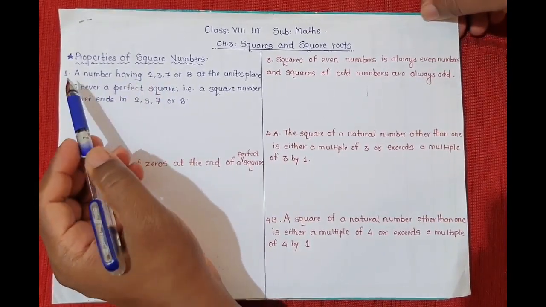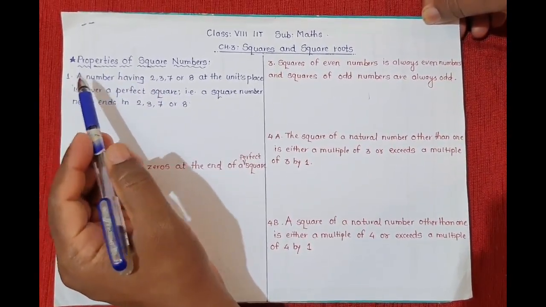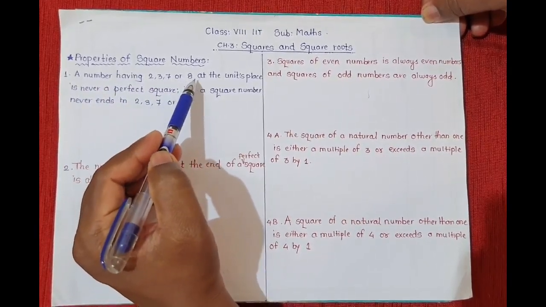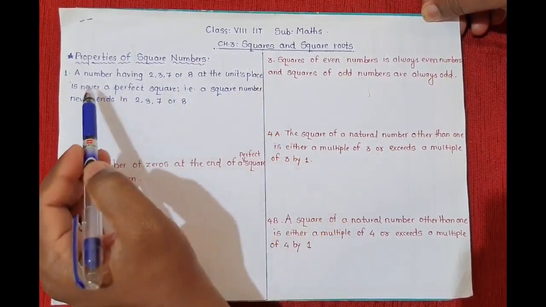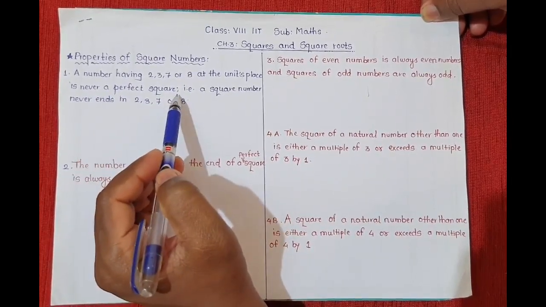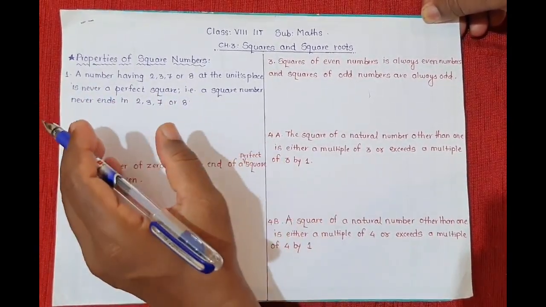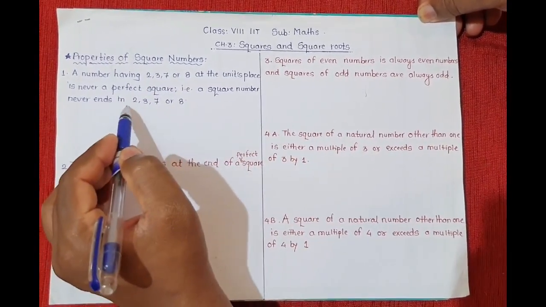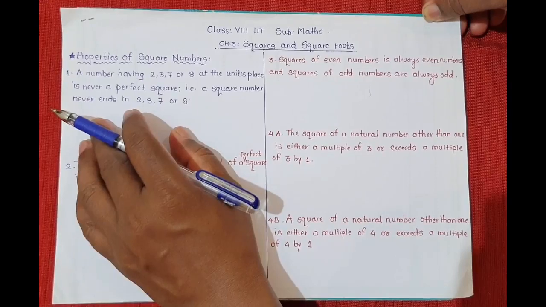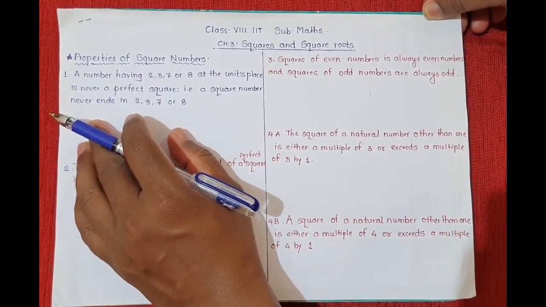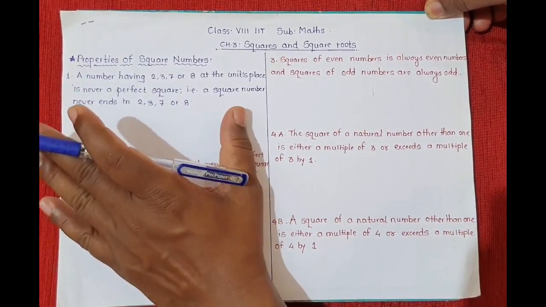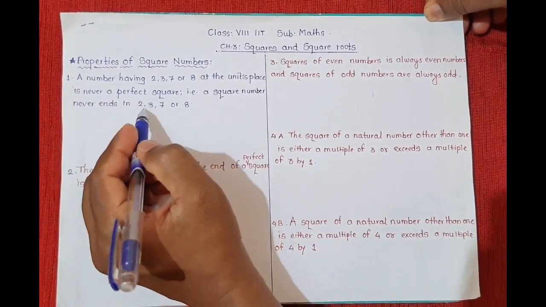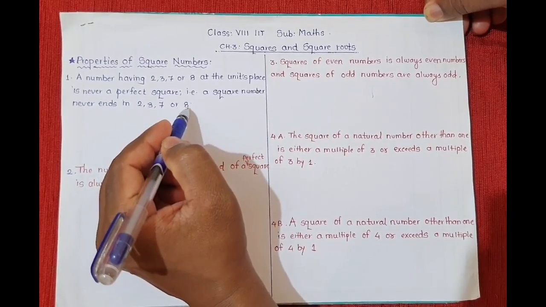First, property number 1: a number having 2, 3, 7 or 8 at the units place is never a perfect square. This means a square number never ends in 2, 3, 7 or 8. If you observe the square table, you will see that not a single square number ends with 2, 3, 7 or 8.